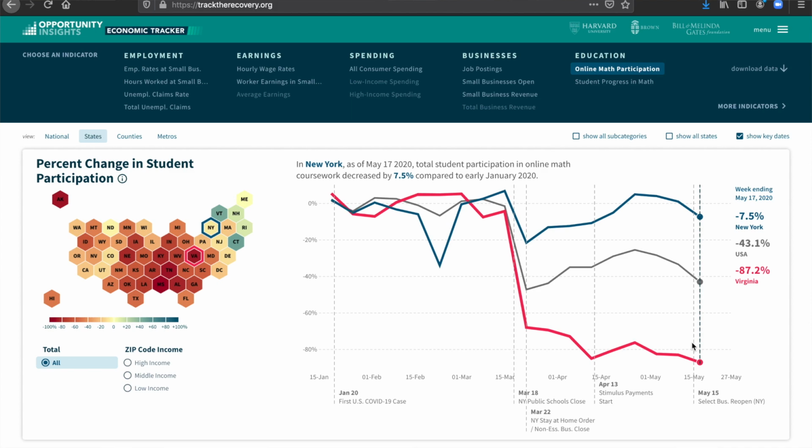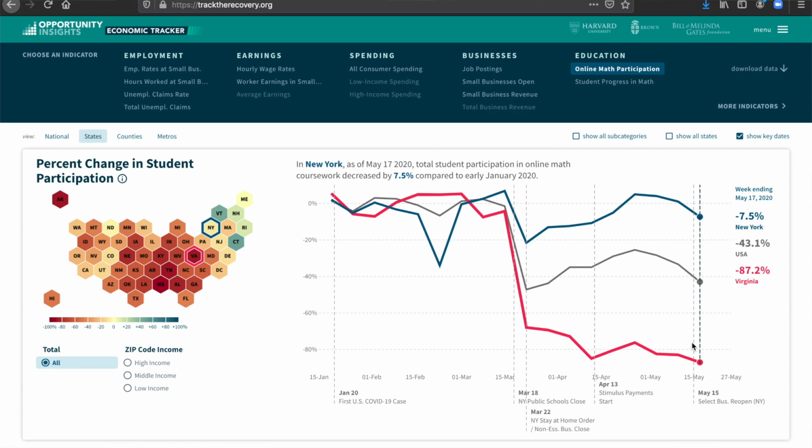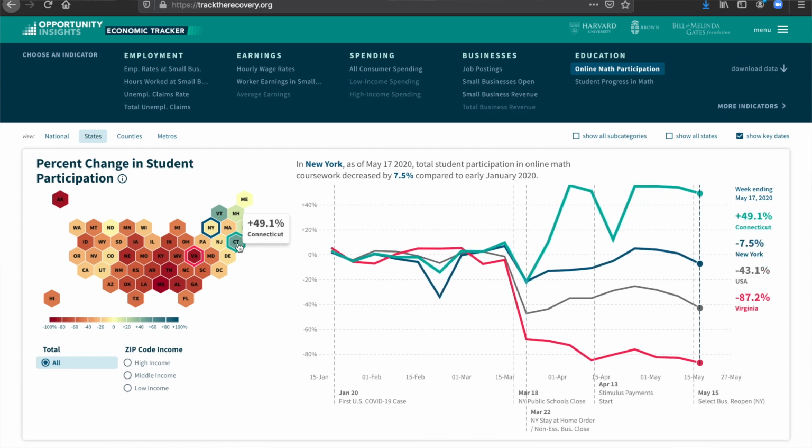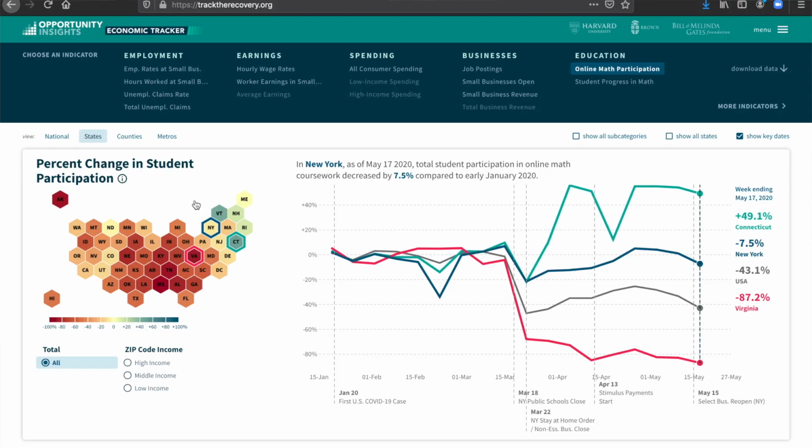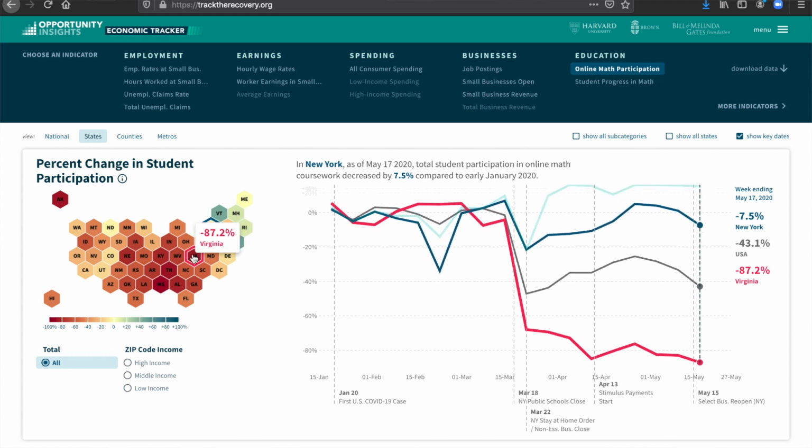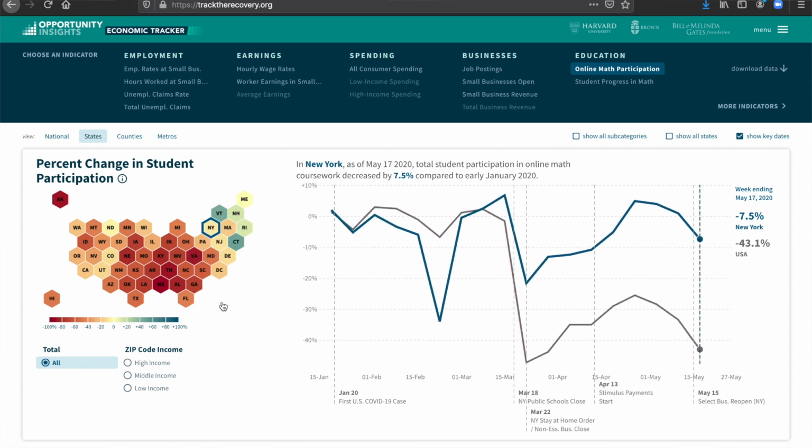So much so that there's almost a 90% decrease in engagement with this online platform. And places like Connecticut have actually seen an uptick in engagement. There was a very slight drop off initially, but those levels have risen above pre-crisis levels. And what might be behind this? So one thing we can do, if I declick Connecticut and Virginia, is look at the differences between high and low income communities within the same state.